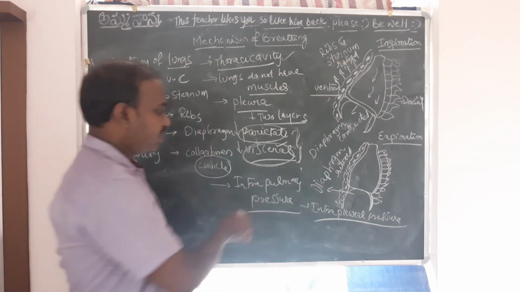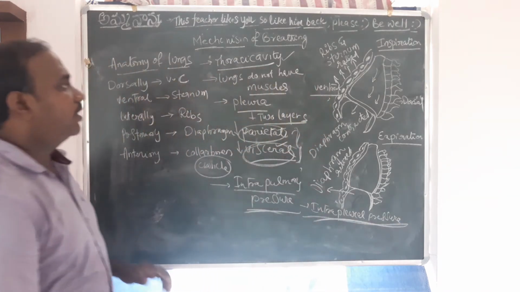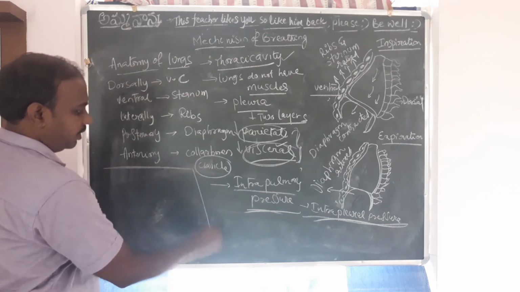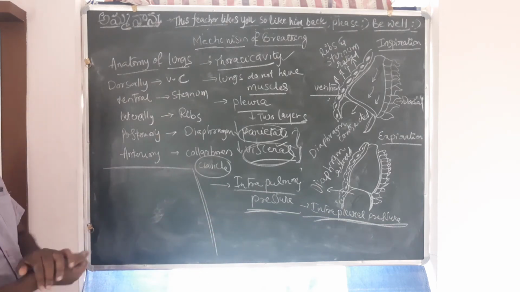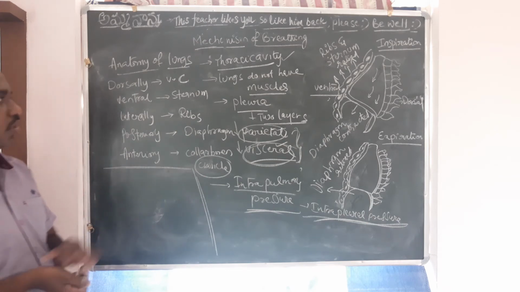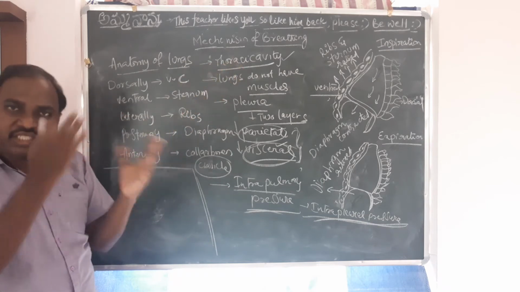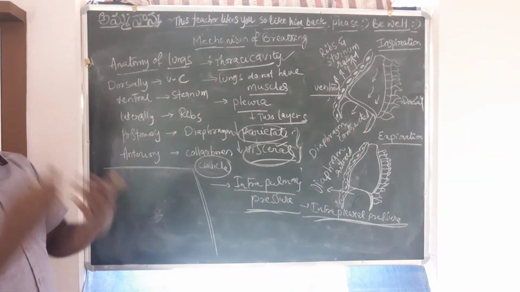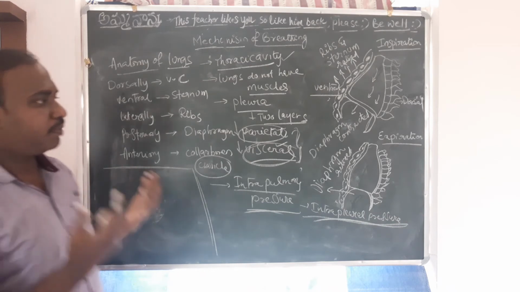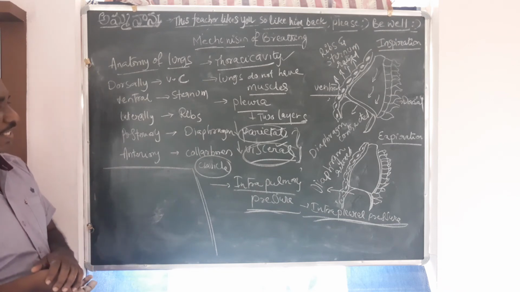So that is called the intrapulmonary pressure and intrapleural pressure. So what muscles are involved here? What muscles are working on this thoracic cavity? They are not working on the pulmonary cavity. If there are changes in the thoracic cavity, obviously those changes will be reflected in the pulmonary cavity, so that the pressure gradients will be created.